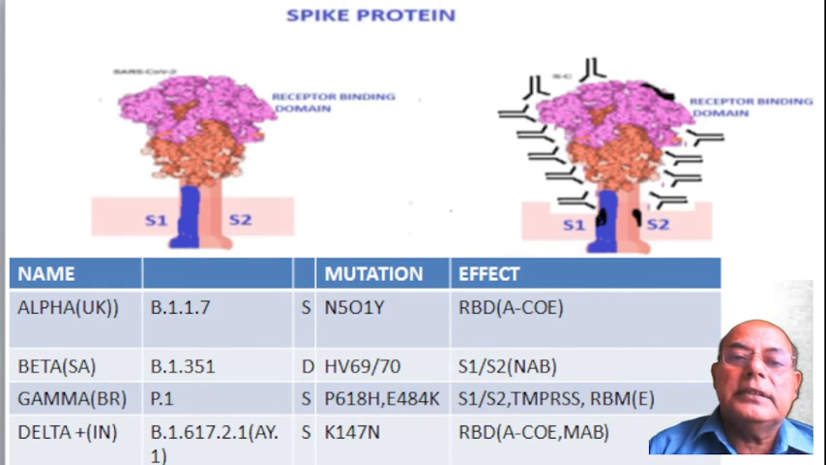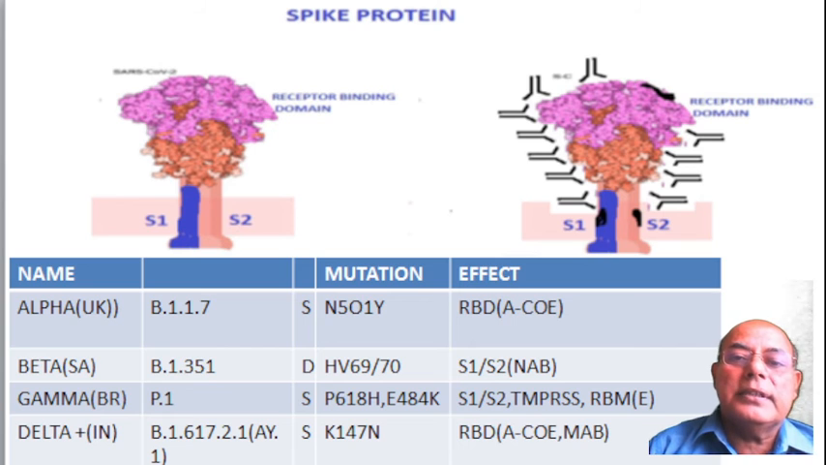K147N, this is present in cases of Delta plus, and this affects receptor binding domain, increases affinity of the spike protein to the ACE receptor, leading to chain of events. Monoclonal antibody treatment is ineffective in this case.